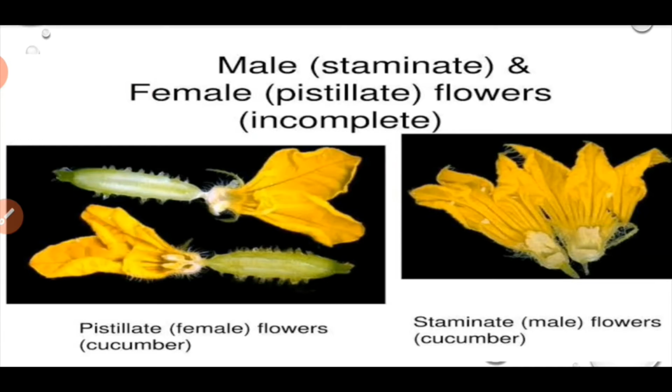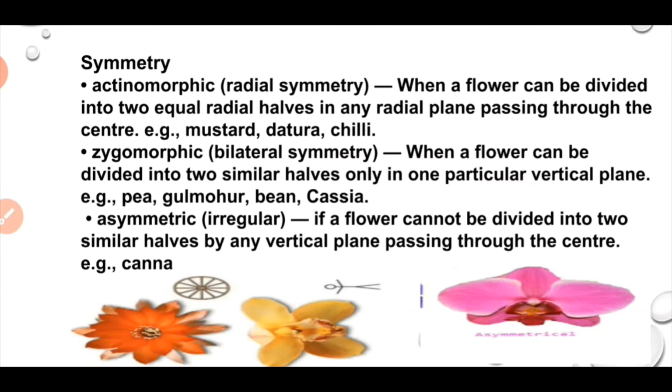If only the male part of the flower is present, then it is known as a staminate flower. If only the female part of the flower is present, then it is known as a pistillate flower, for example in cucumbers. Now let us discuss the symmetry of the flowers.